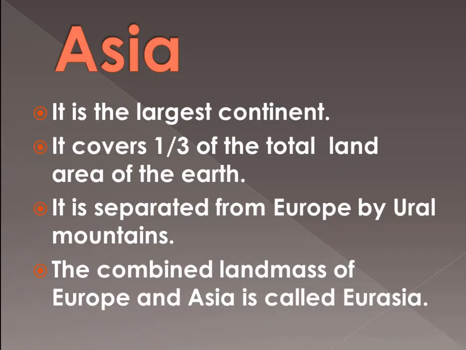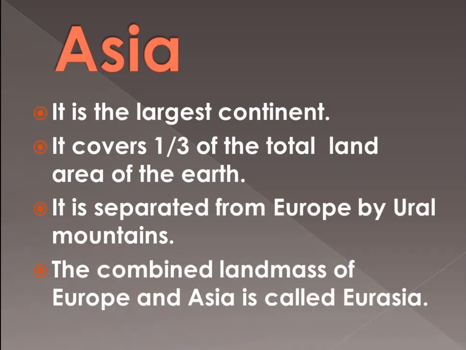It is separated from Europe by the Ural Mountains. If we see the map, Asia and Europe look attached. They just look like a single landmass on the map. But what is separating them? The Ural Mountains are present between these two continents and separate them.